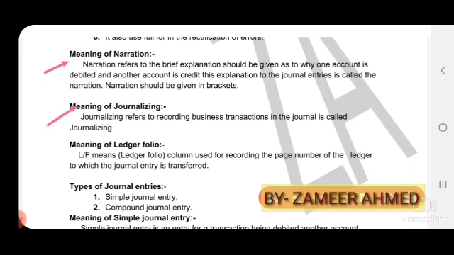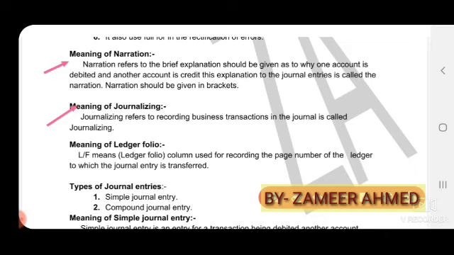Next, meaning of journalizing. Journalizing refers to recording business transactions in the journal. Before entering the transactions into the journal, I already explained how to analyze the transaction and how to classify the accounts under the English system and American system.